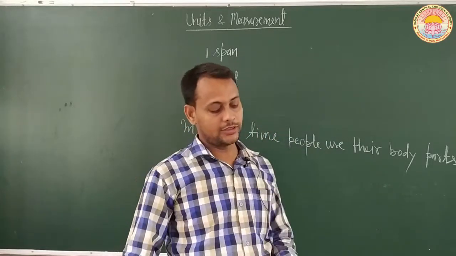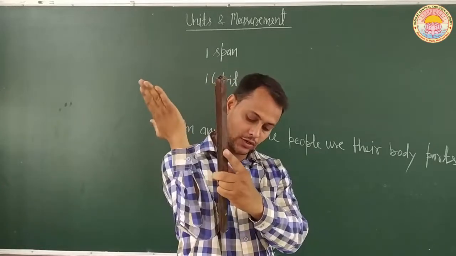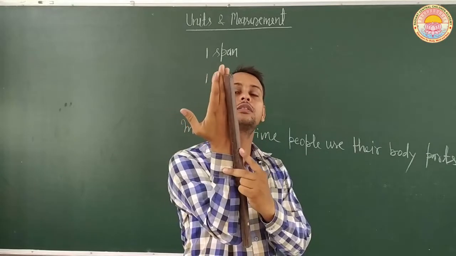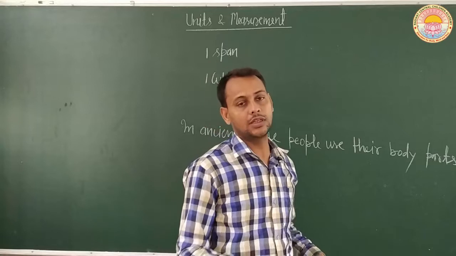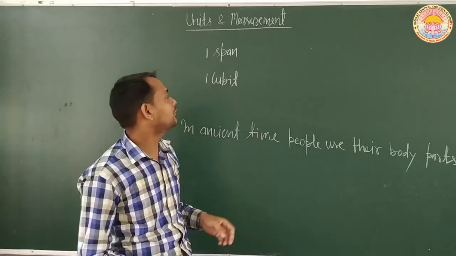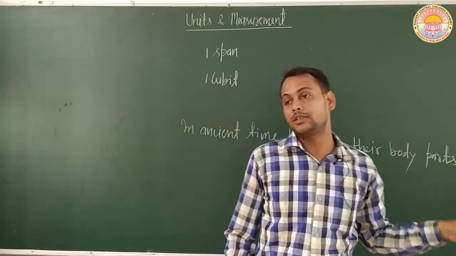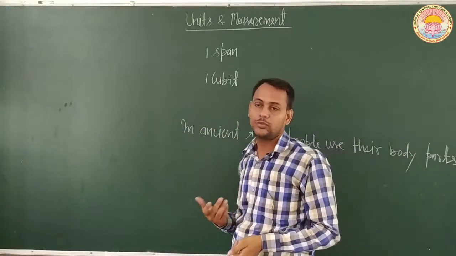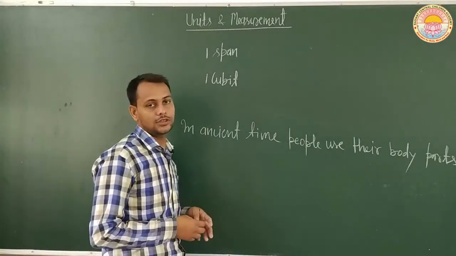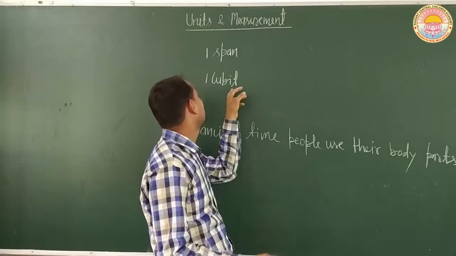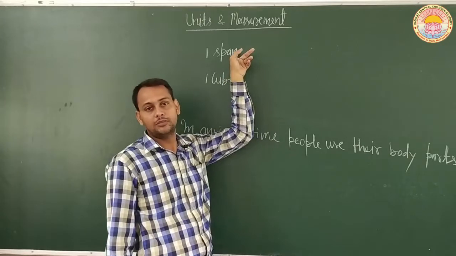If we measure it, I think it is approximately 1 cubit or something less than 1 cubit. So the length can be measured in terms of cubit also. Any distance may be 2 cubit or 3 cubit or 5 cubit. Generally people used this length for measurement. So 1 cubit and 1 span, these are the lengths for the measurement.